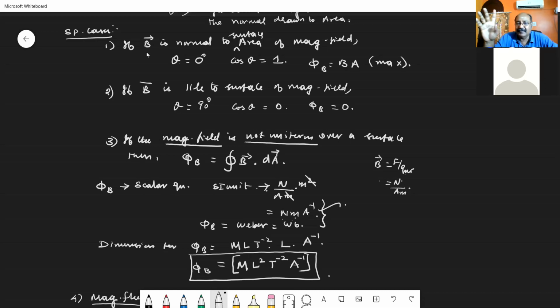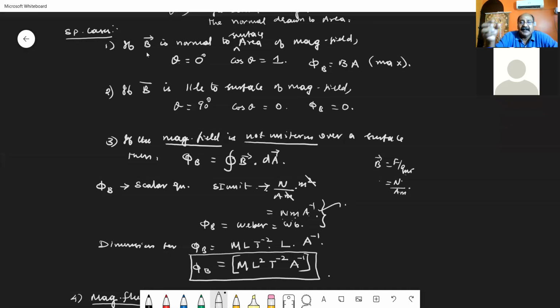If the magnetic field is parallel to the surface area considered, then the normal drawn and the magnetic lines of force are perpendicular to each other. So theta becomes 90. If the area is parallel to the field, theta becomes 90. If theta is 90, cos 90 is 0, and the flux becomes 0.